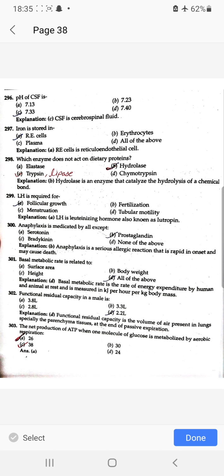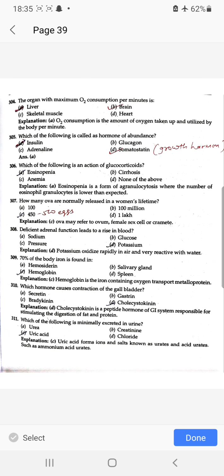The net production of ATP when one molecule of glucose is metabolized by aerobic respiration कितना होता है 38. The organ with maximum O2 consumption per minute is brain. Which of the following is called a hormone of abundance is somatostatin. Which of the following is the action of glucocorticoid is eosinopenia. How many eggs does an ovary normally release in a woman's lifetime is 500 eggs.